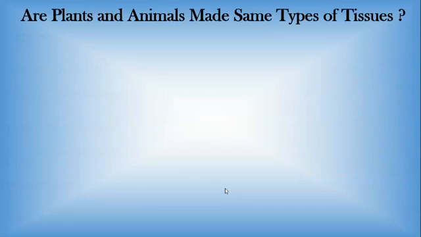Now let us see the next part. The question is: are plants and animals made of the same type of tissue? Here the question arises whether the plant tissues and the animal tissues are both the same. So let us differentiate them.